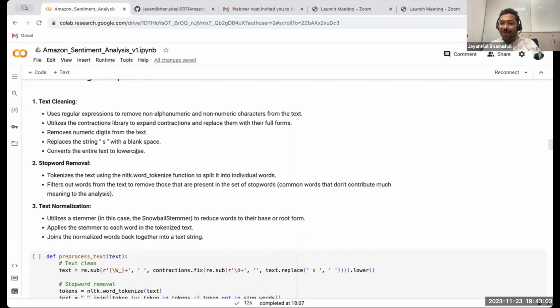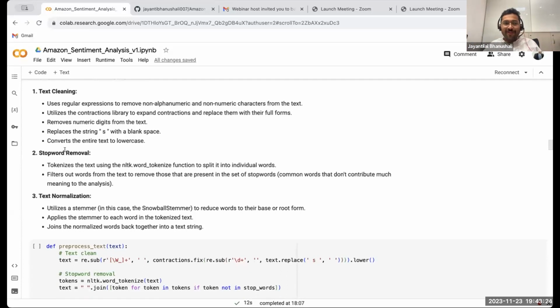And then we convert into lowercase. Now, why do we need to convert into lowercase? Because a word that starts with a capital letter and a word that starts with a small letter are the same word, say "Hero" and "hero", right? One with a capital H and the other with a small h, but the computer will treat them differently because in the back end they have different ASCII characters.